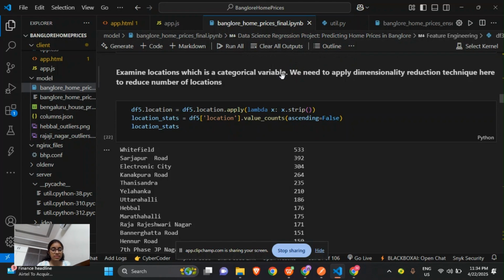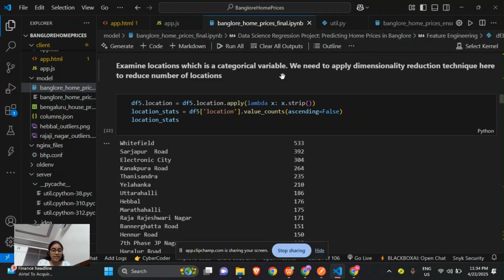In the next steps we will clean the locations, remove outliers, and also do one hot encoding with linear regression, and also cross validation and grid search CV. So this will help in getting more accuracy of the prediction model.